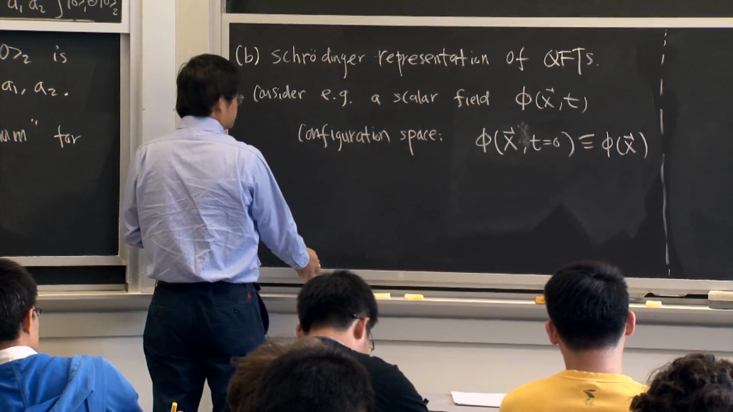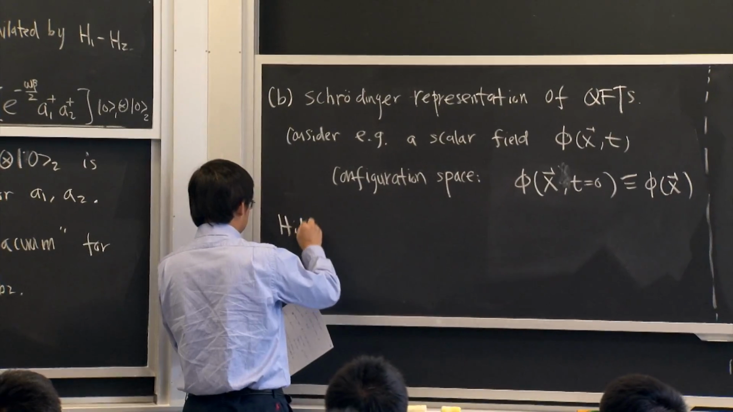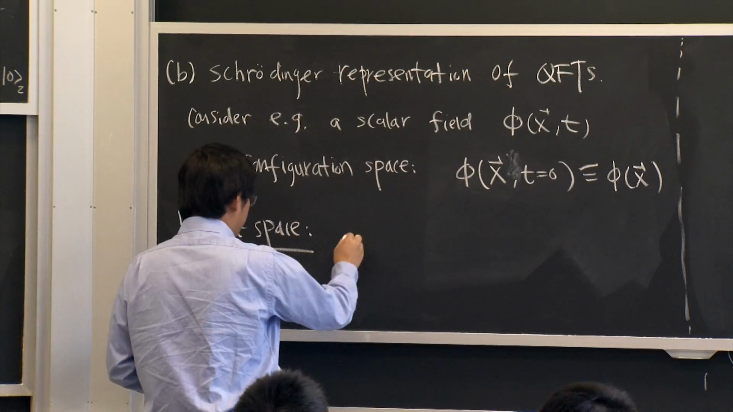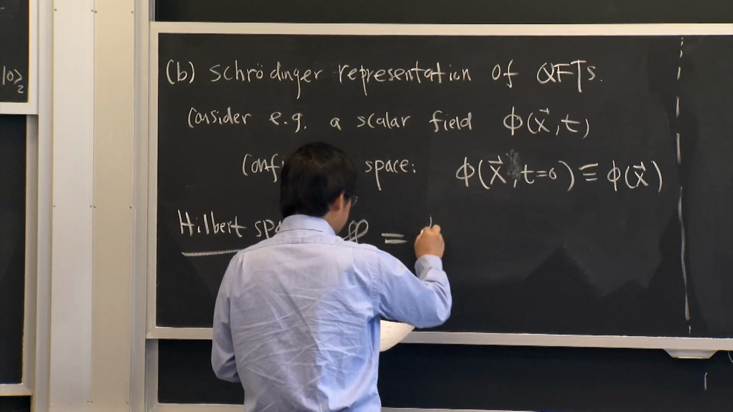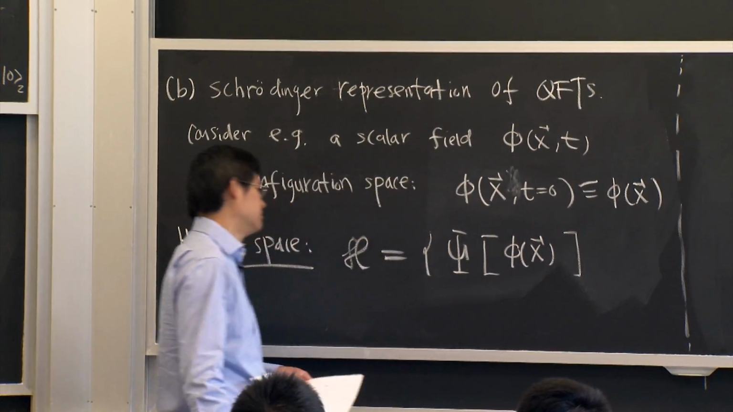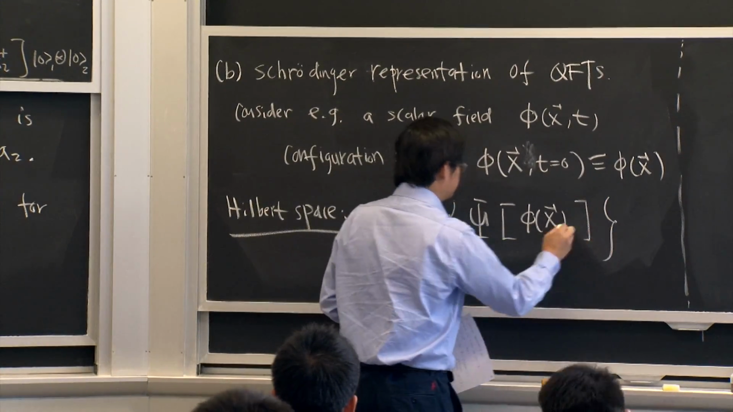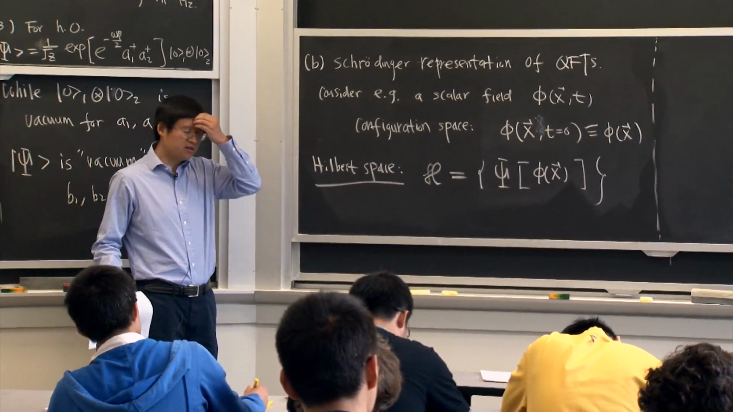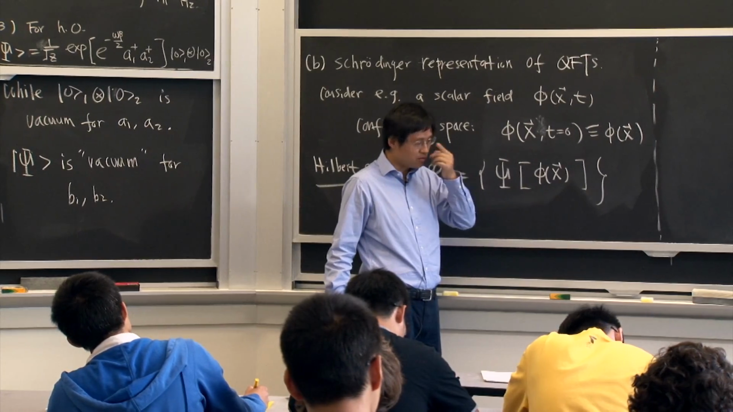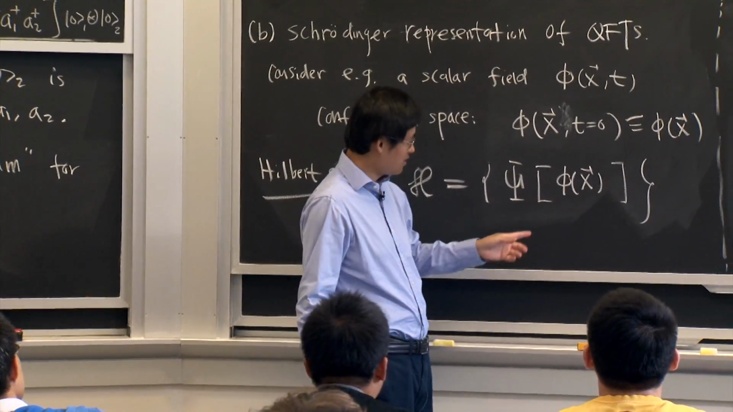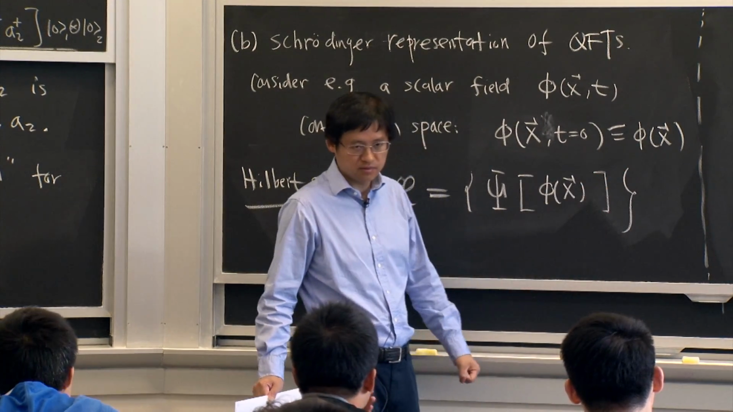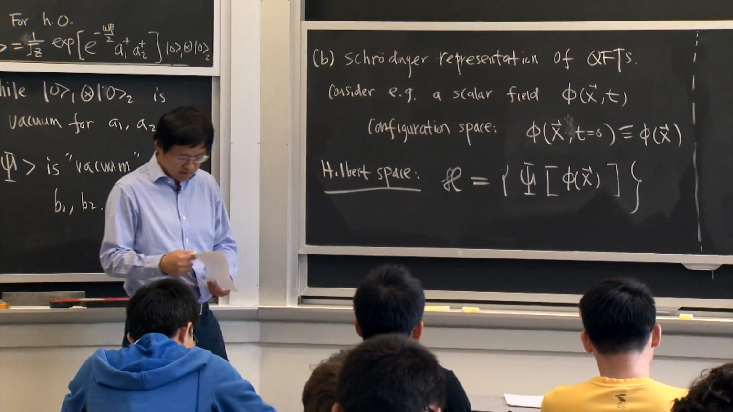And the Hilbert space of the system is just given by all possible wave functionals of these configuration space variables. So if you feel this is a little bit too abstract, then just think of the space as discrete, and then you can write this as some discrete set of variables. Then it becomes identical to the ordinary quantum system.